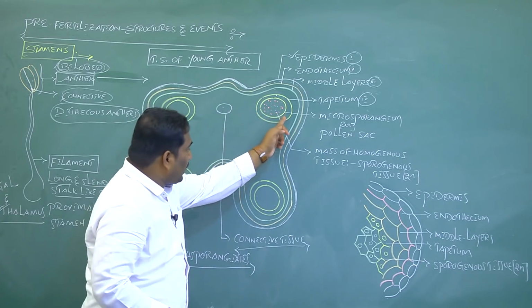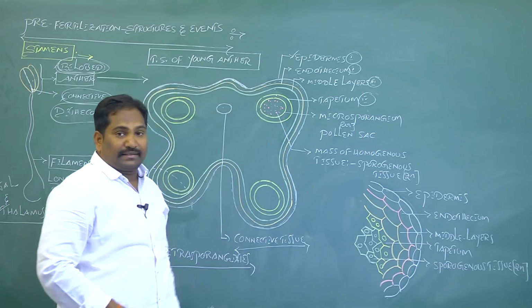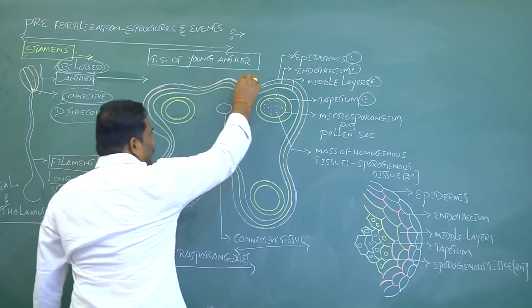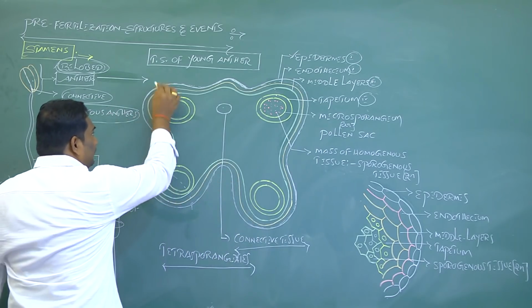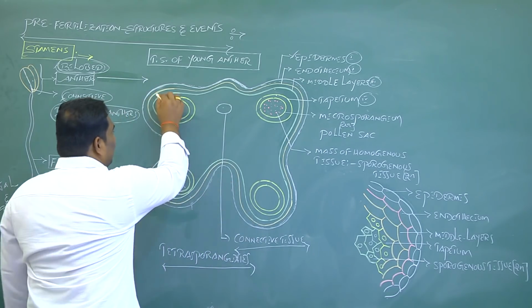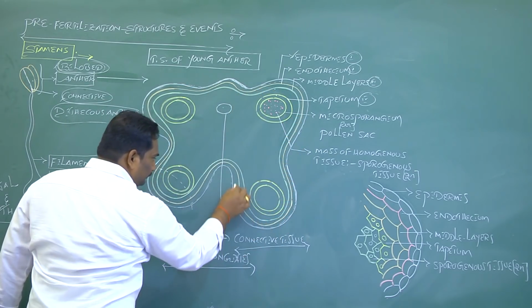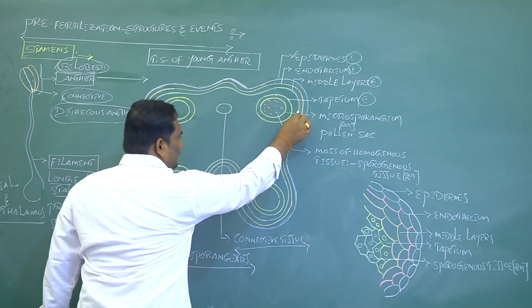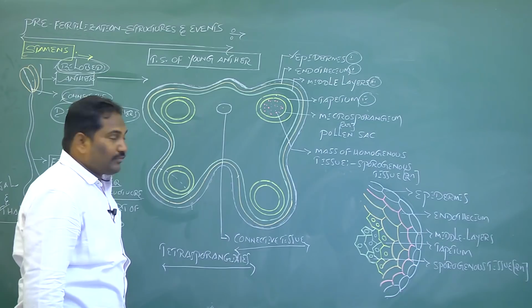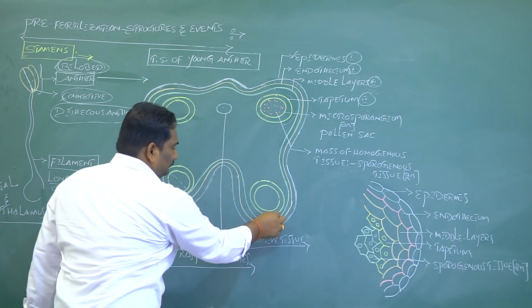Each microsporangium or pollen sac is surrounded by four anther wall layers. The outermost is the epidermis, the second is the endothecium, the third is the middle layer, and the innermost is the tapetum.